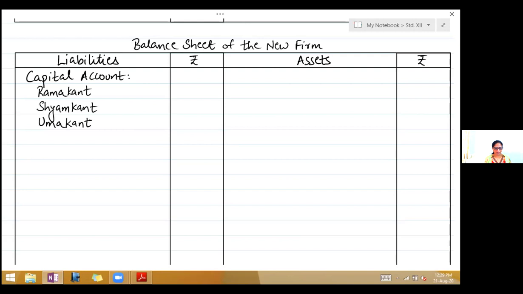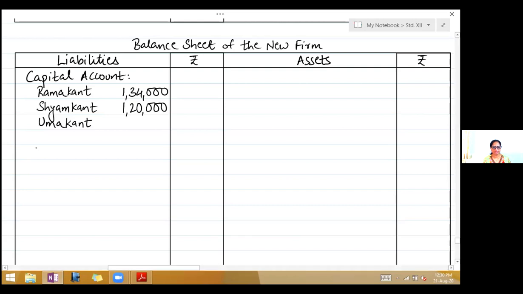We have the capitals. So first we will write capitals in the balance sheet. Ramakant 1,34,000. Shamakant 1,20,000. Now, Umakant's we will write when we do the adjustment. Next is creditors.